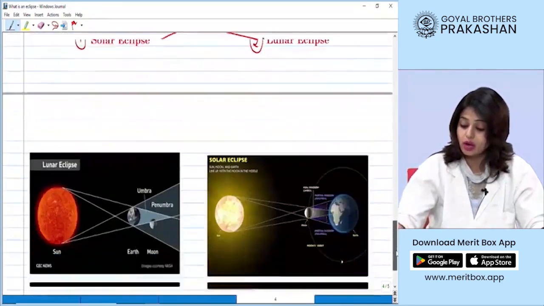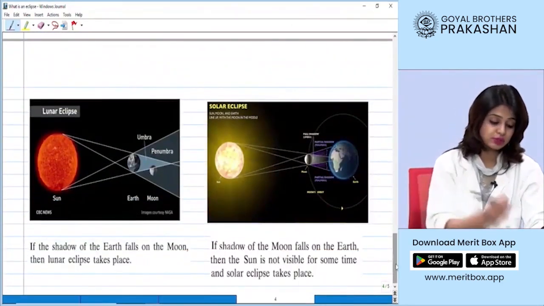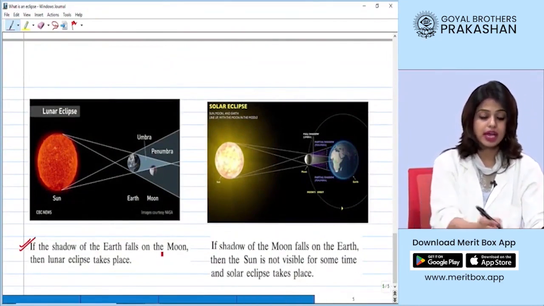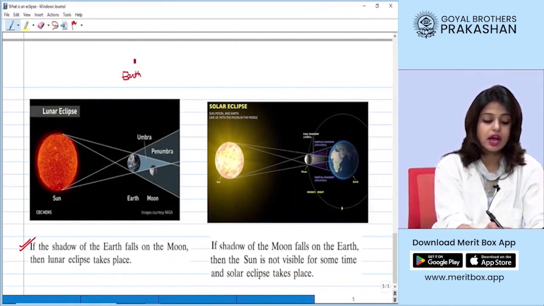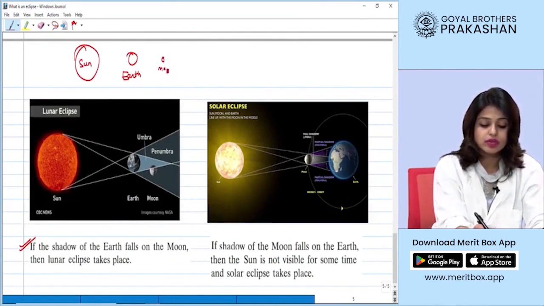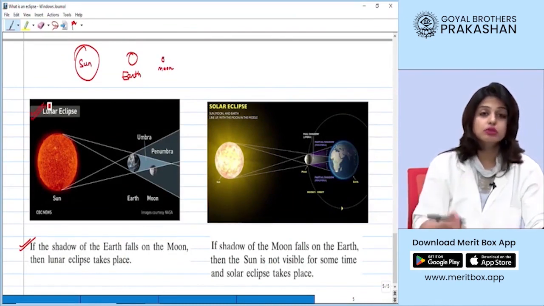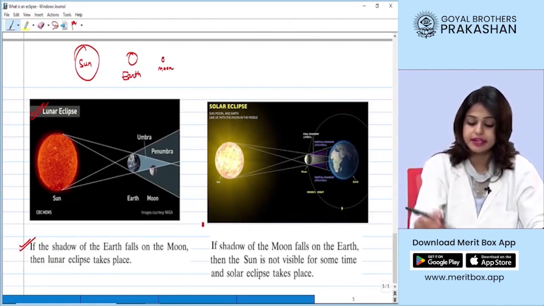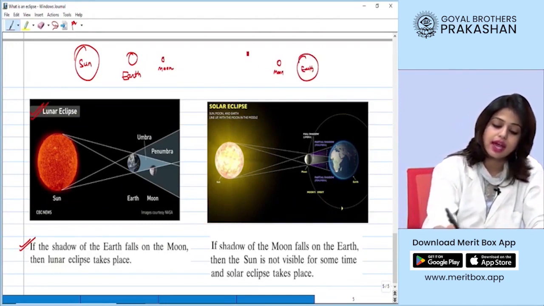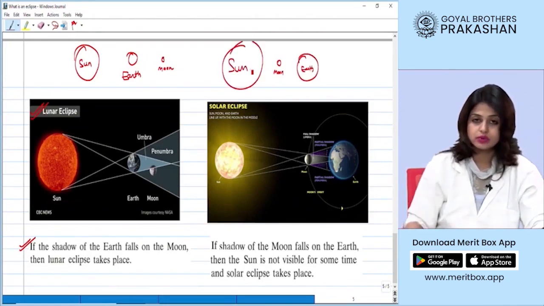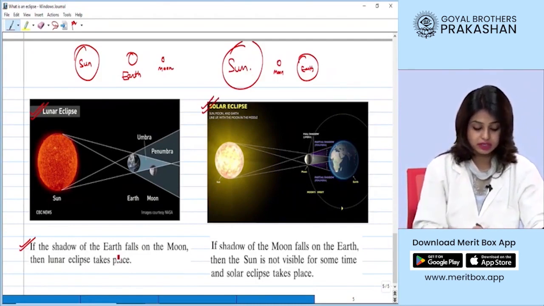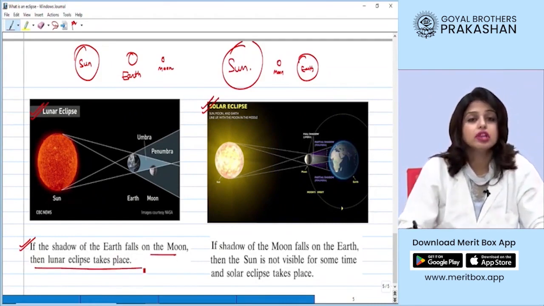Now, when and how do things happen? What is lunar eclipse, students? If the shadow of the earth falls on the moon, that means the earth comes between the sun and the moon, what do we get, students? We get a lunar eclipse. On the other hand, if the moon comes between the earth and the sun, what do you get, students? You get a solar eclipse. So let me just read it. If the shadow of the earth falls on the moon, then we have lunar eclipse.